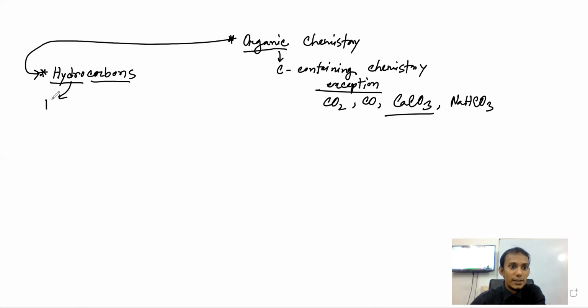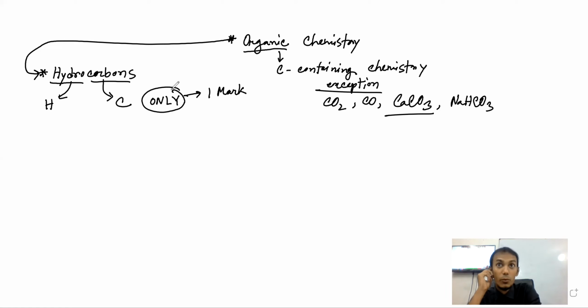So if in an organic compound only carbon and hydrogen are present, that is 1 mark. If they ask you what is hydrocarbon for 2 marks, you must say it is the compounds which are made of carbon and hydrogen only. That's it. Do you understand how to define? Yes. From the term, right? Fine?